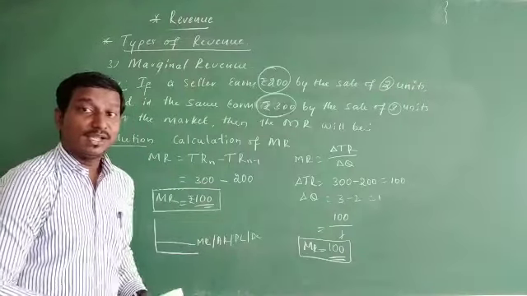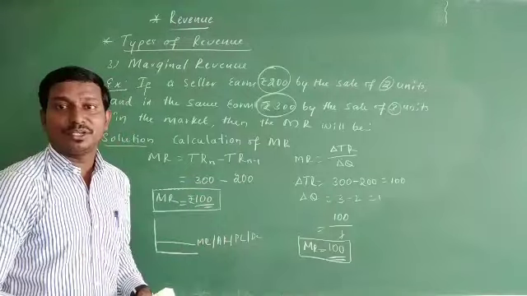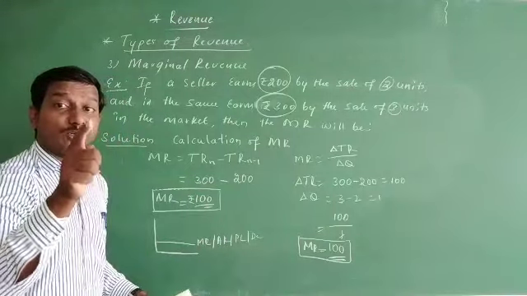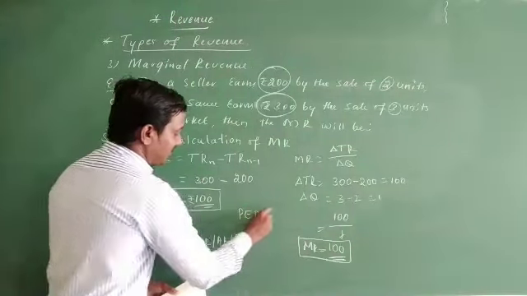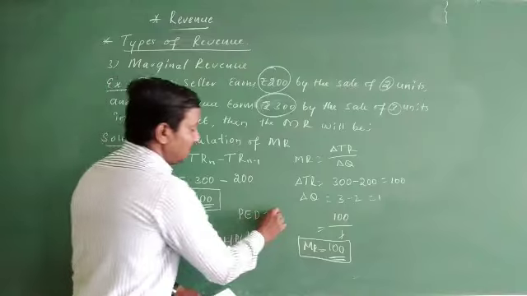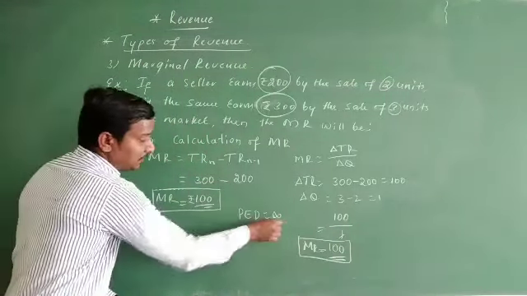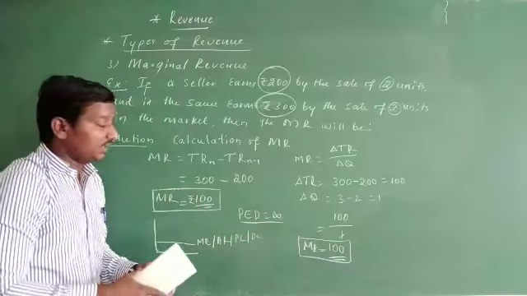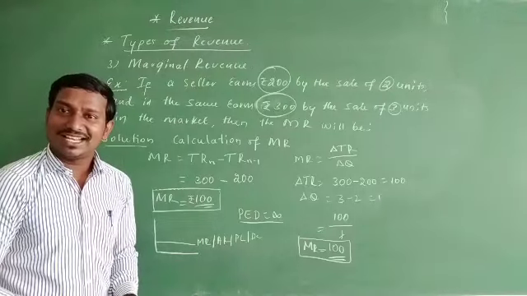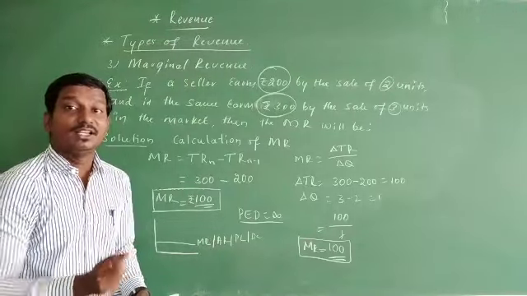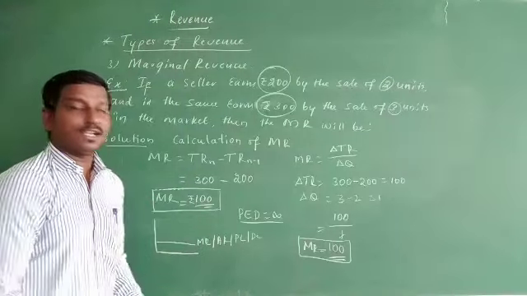As I already told you, the price elasticity of demand for MR or AR in perfect competition will always be equal to infinity. So here we are going to write price elasticity of demand for perfect competition will be infinity. Why is it infinity? Just look here, the nature of price elasticity of demand will be perfectly elastic. What do you mean by perfectly elastic? We already know the meaning. No change in the price leads to infinity in the quantity demanded.